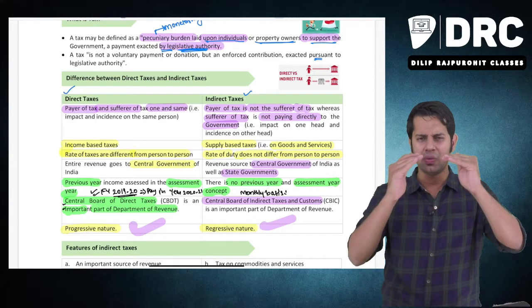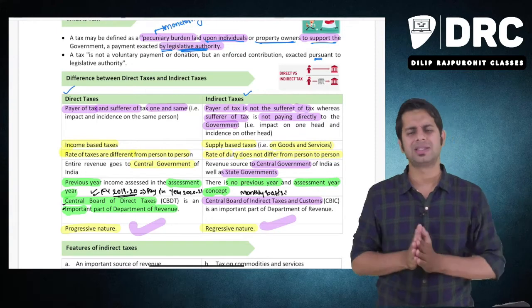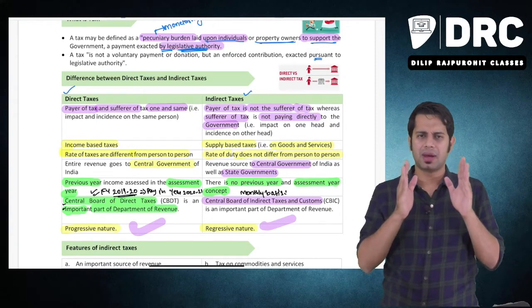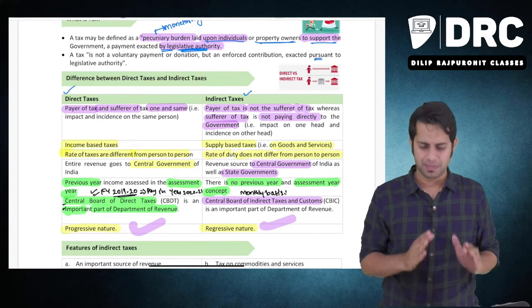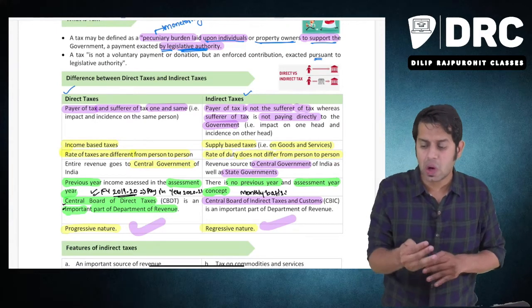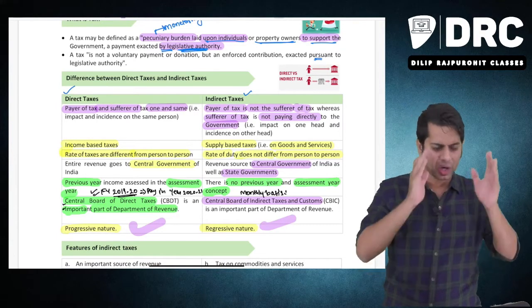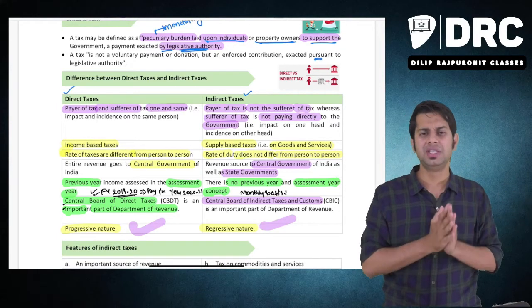Please note, I am going very slow because this particular indirect tax syllabus is completely new to many of you. Maybe you studied it in your BCom, but there are many students who are completely new to this topic of indirect taxation, or completely new to GST.